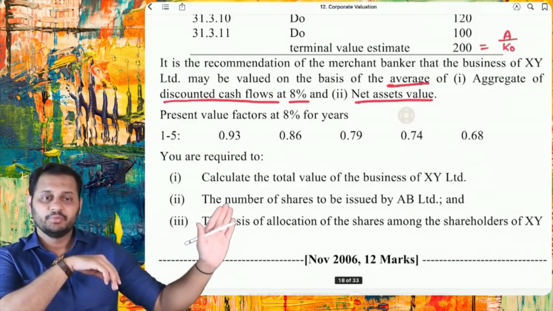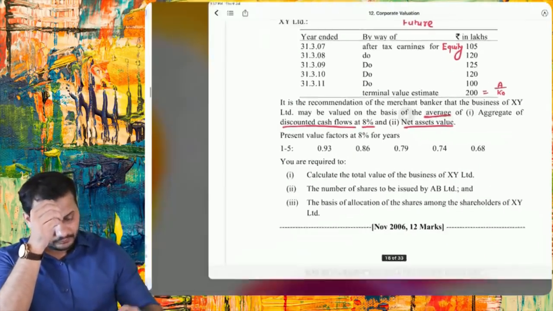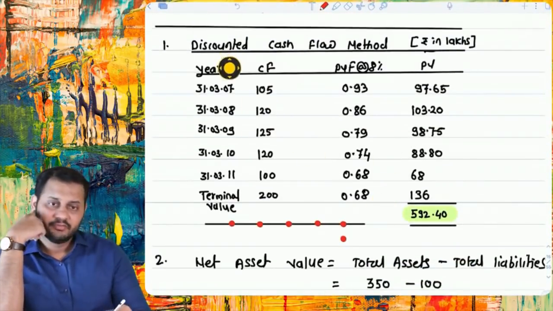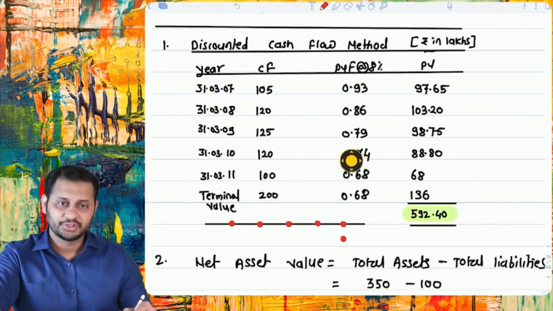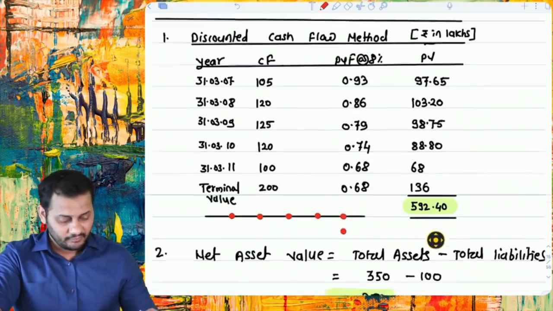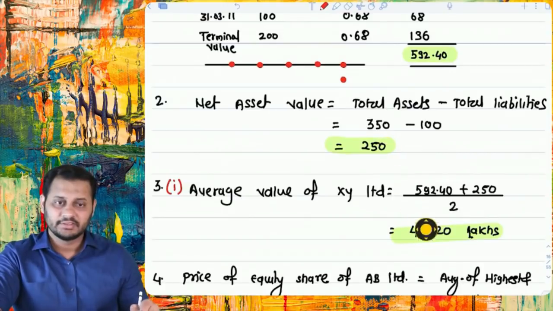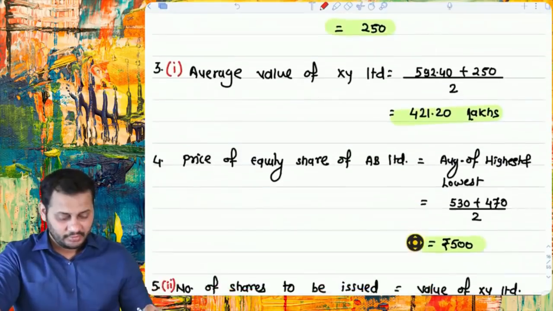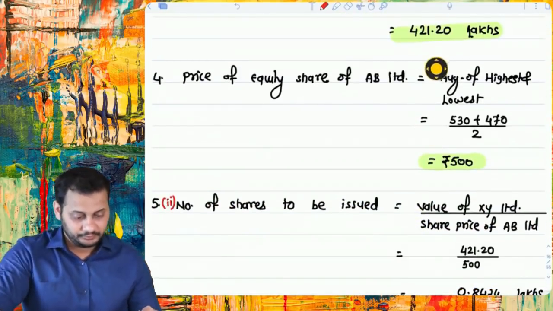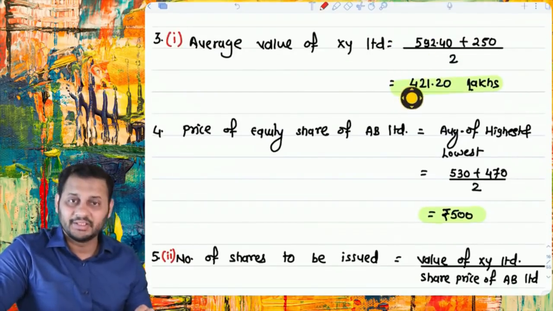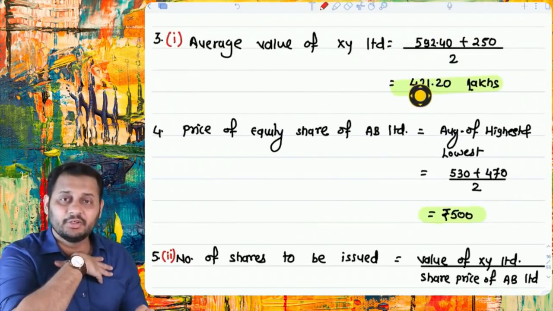Then number of shares to be issued to AB Limited. See, first we will calculate this. So first we use the discounted cash flow method. We took year cash flows given in the question, present value factor at 8%, present value, and this is the discounted cash flow method value. Then comes the net asset value, which is 250. So this is discounted, this is net asset, and this is average. Discounted plus net asset divided by 2, this is average. Cool. Now, this much is the value of the company that we are planning to buy.